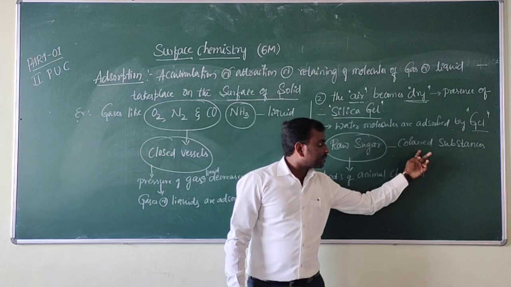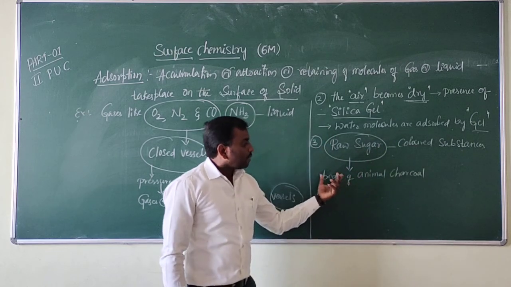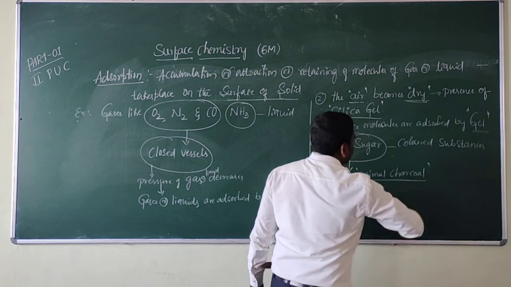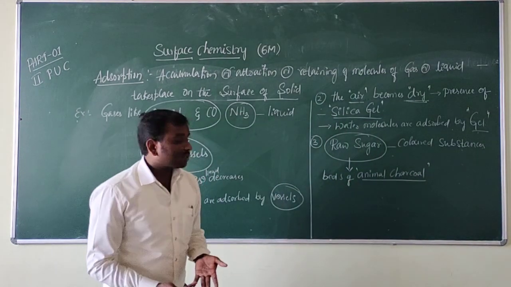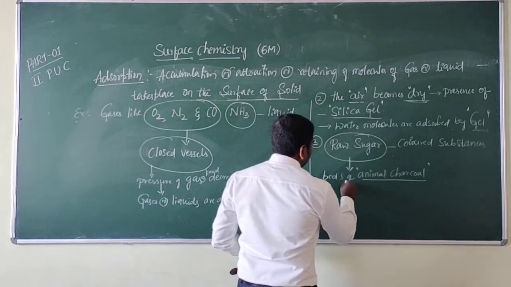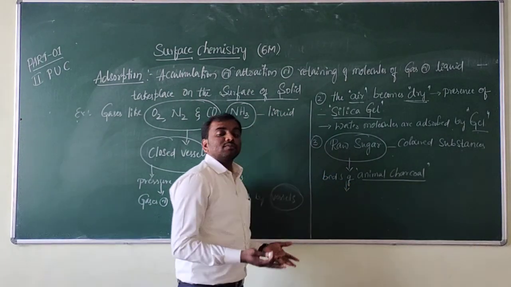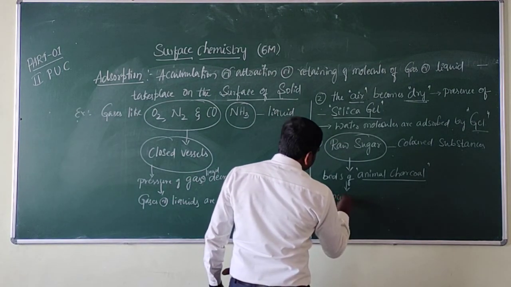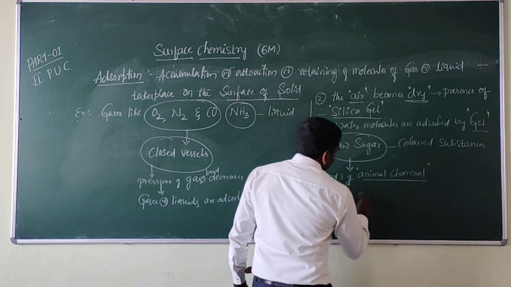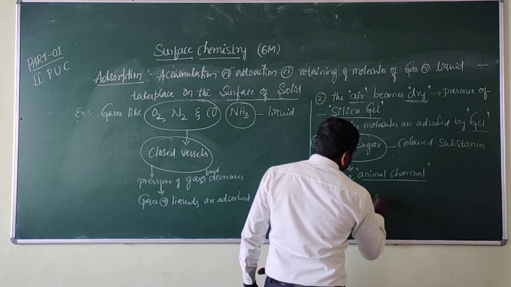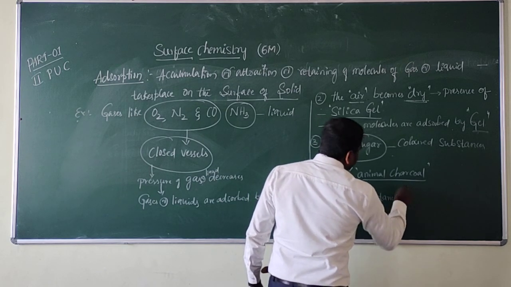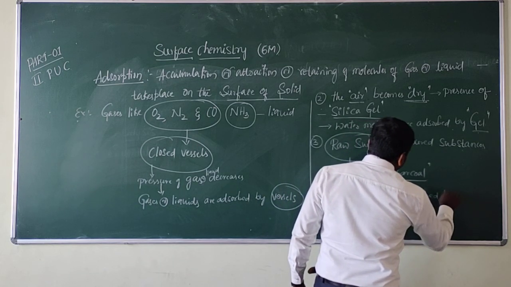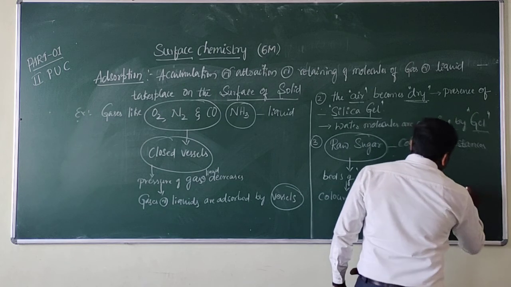These colored substances are taken in beds of animal charcoal. What happens? This charcoal absorbs the colored substances. Is it clear? The colored substances are absorbed by charcoal. It is very important, right?